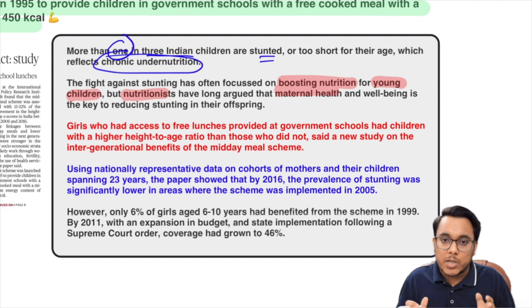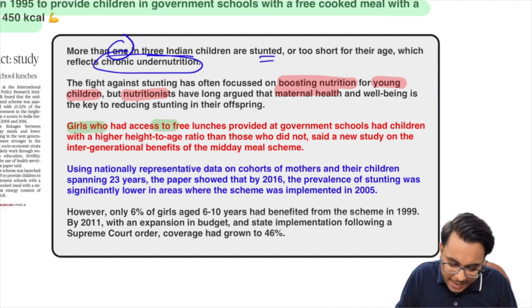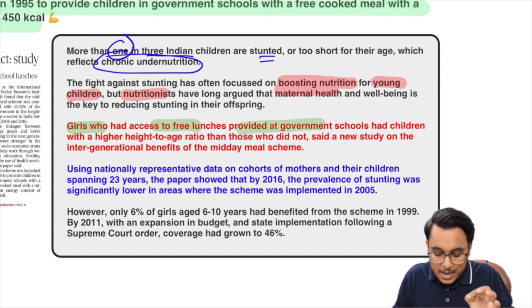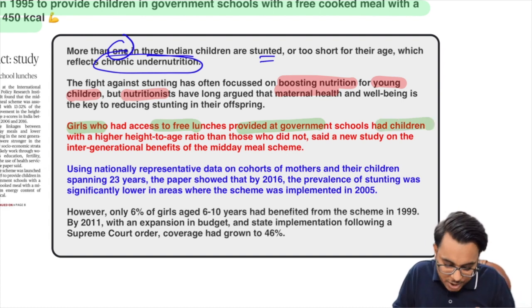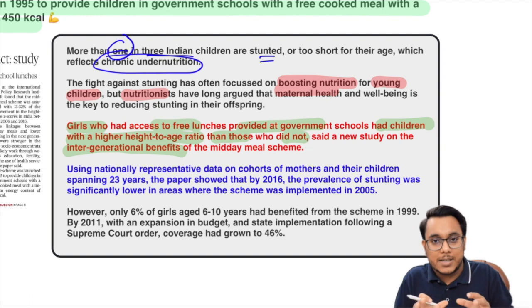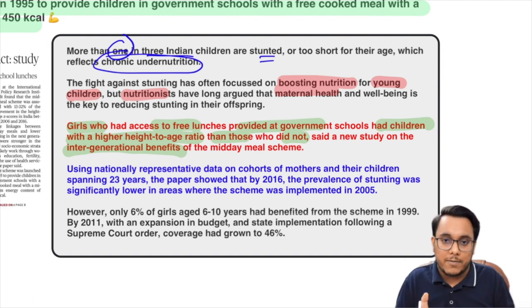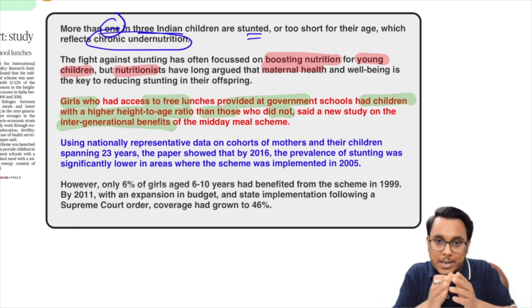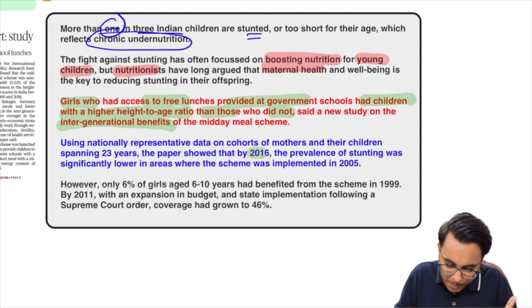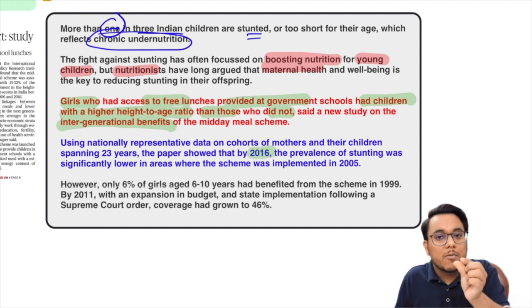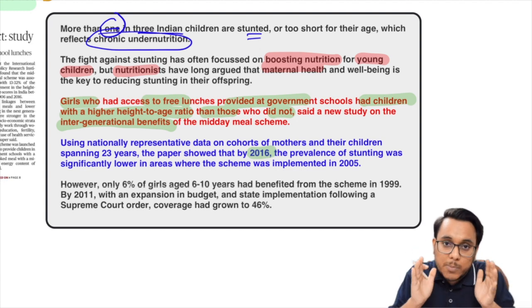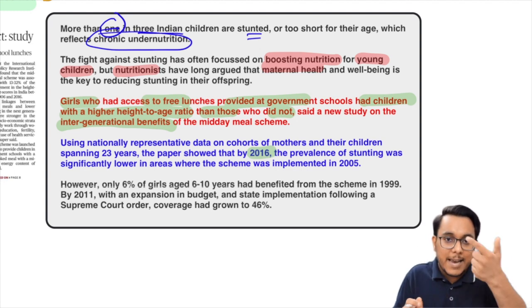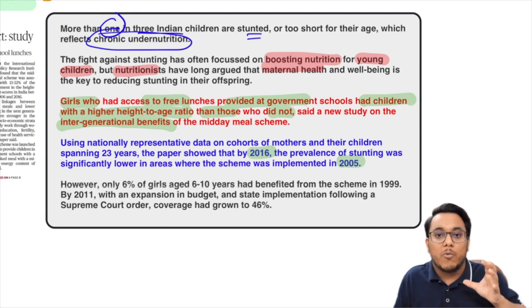Now guys, into this particular study, it has been provided that the girls who had access to free lunches provided at the government schools, these girls had the children with a higher height to age ratio than those who did not. Now into this particular study, the intergenerational benefits of the midday meal scheme has been reaffirmed. Guys, it has been provided basically that for 23 years the data has been compiled, and by 2016 this thing was very much clear that into those particular areas in which by 2005 midday meal scheme was implemented, stunting was very much less.